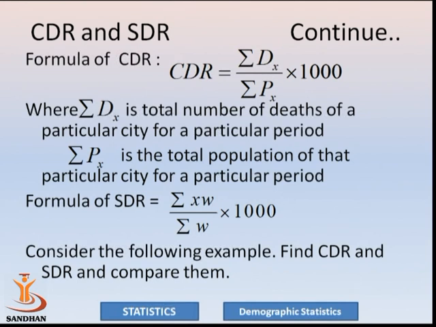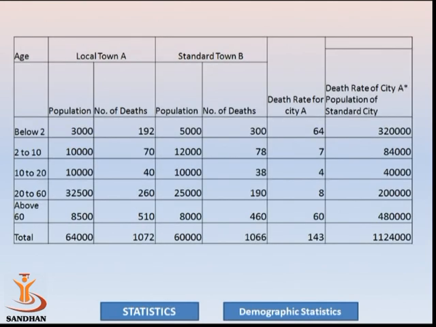Consider now the following example. I want to compare these two cities. Here it is given that town A is a local town and town B is a standard town. So already it is said that town B is a standard city. I am given population of town A, number of deaths of town A, standard population of town B, meaning town B is considered the standard city, population of town B and number of deaths. Now I want to find crude death rate of town A.